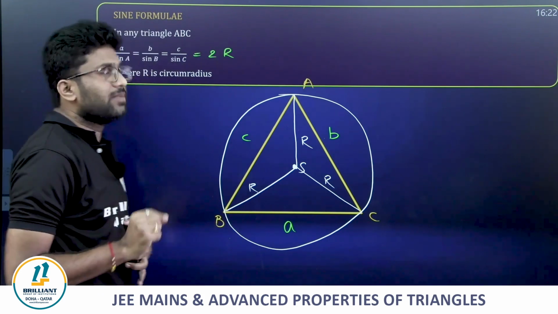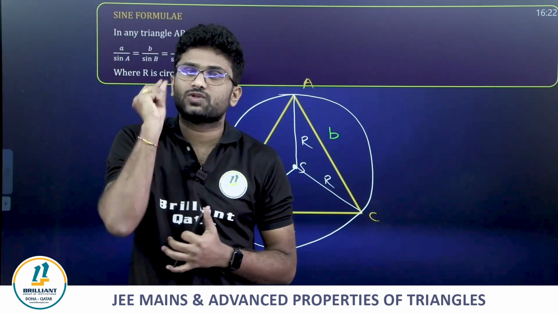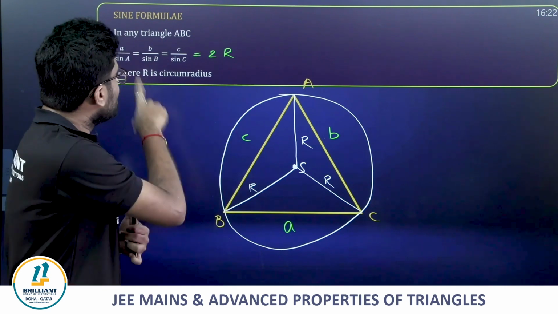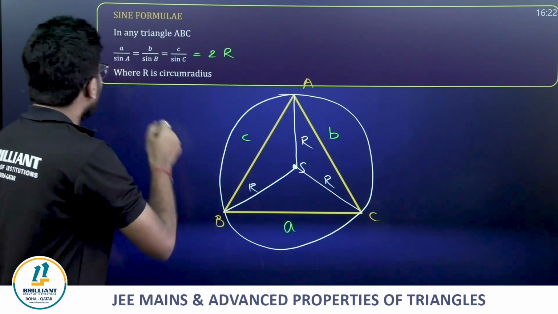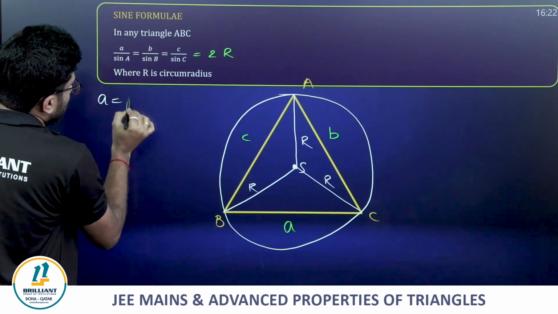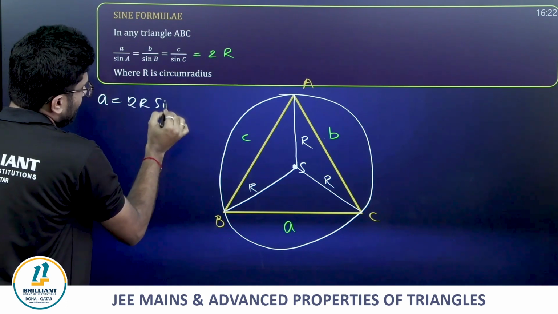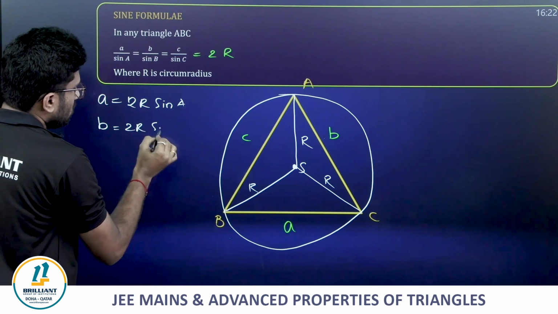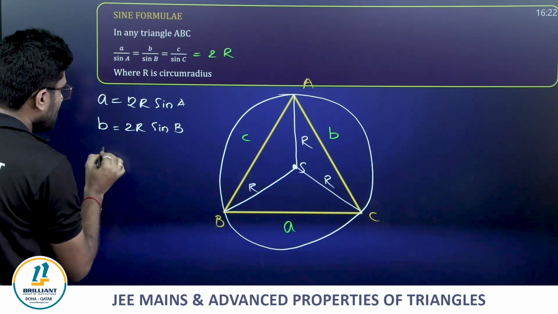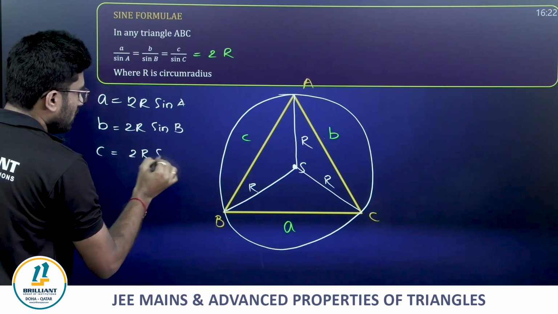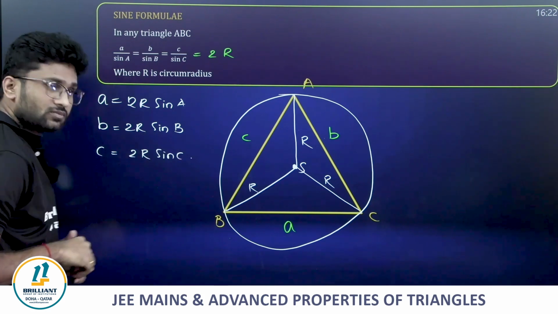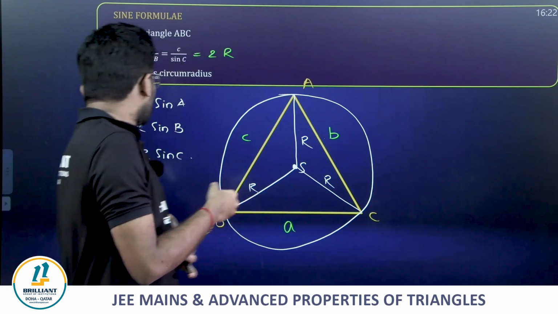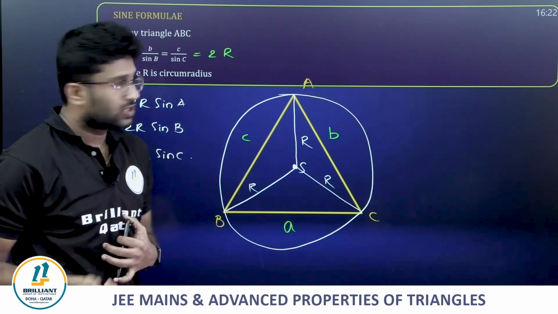So in any triangle ABC, a by sin A is equal to b by sin B is equal to c by sin C, which is equal to 2R. From here we can even say a equals 2R sin A, b equals 2R sin B, c equals 2R sin C.